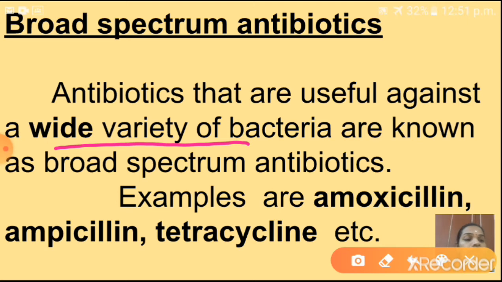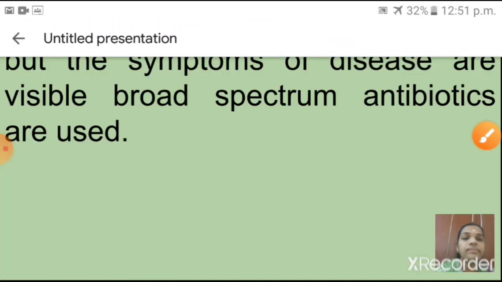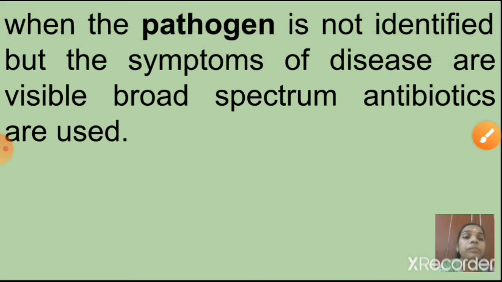When the pathogen is not identified but the symptoms of disease are visible, broad spectrum antibiotics are used. Tell me once again, the disease-causing microorganism is called what?